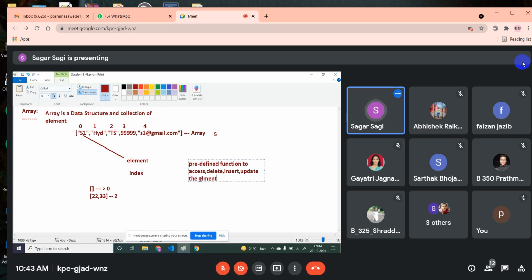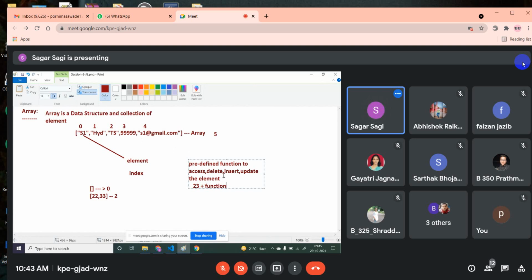It is providing 23 plus predefined methods, or I can say predefined functions. Method or function, both are almost the same. So this array is providing us 23 plus predefined functions to perform these operations.